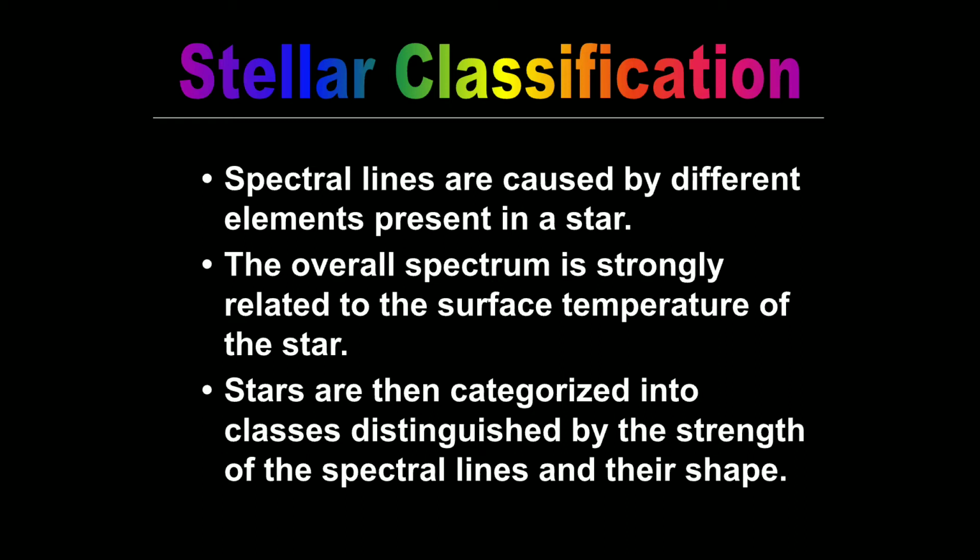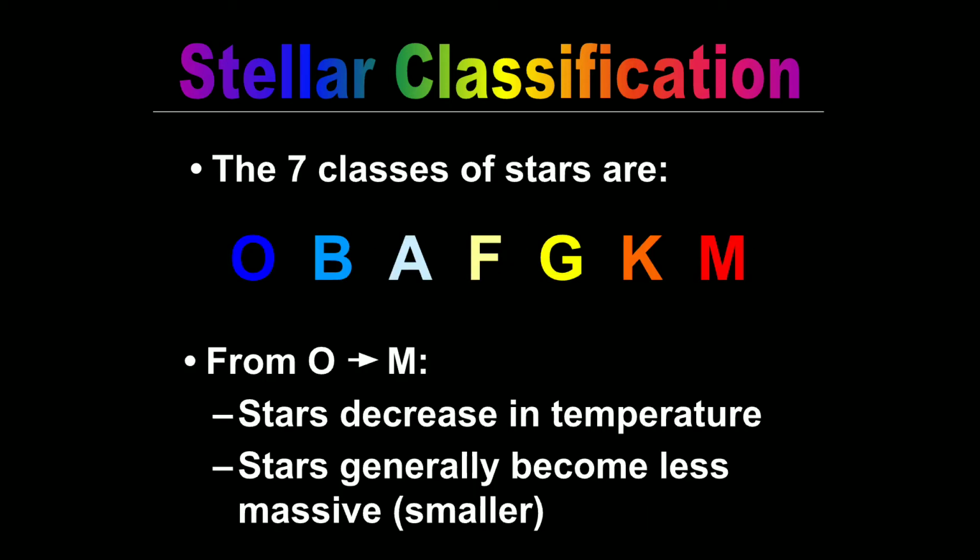Stars are then categorized into classes distinguished by the strength of the spectral lines and their shape. In stellar classification, stars are categorized into classes based on the strength of the hydrogen spectral lines and their shape. According to the Harvard classification, all stars can be classified into seven classes: O class, B class, A class, F class, G class, K class, M class.